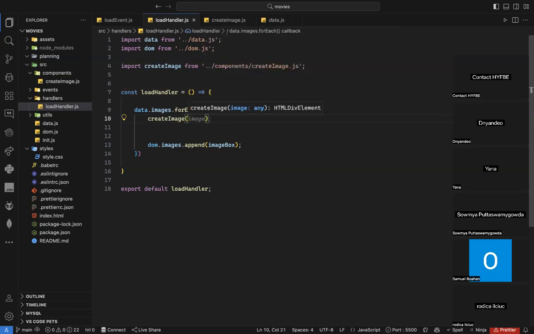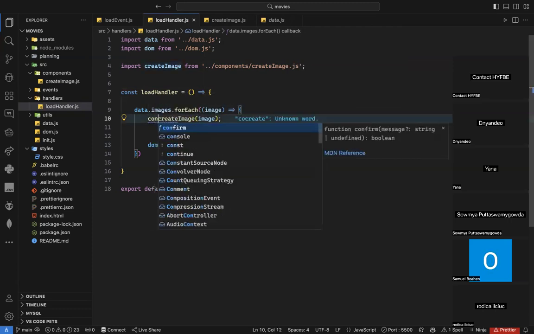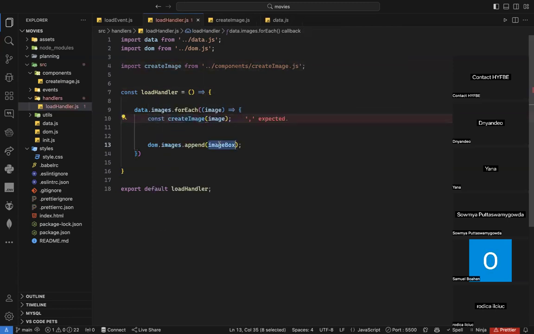So now I can just pass my image like that. And of course, this create image function returns something. What does it return? A DOM element. And I need this DOM element. Why? Because I need to append it to the images here. So I can just save it in a variable. I can just say const, and I name it image box. Let's name it image box.